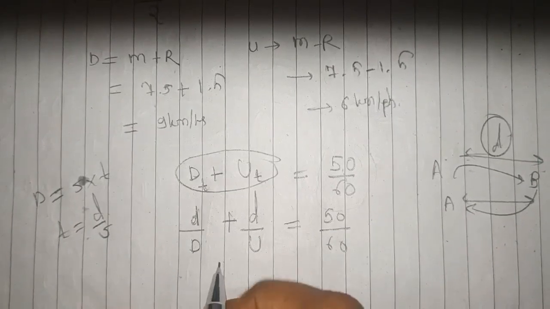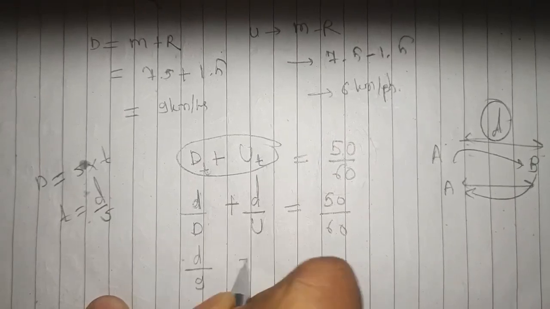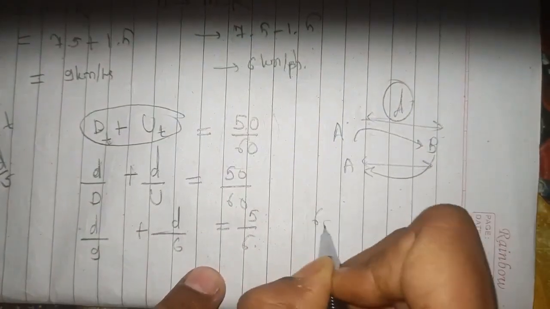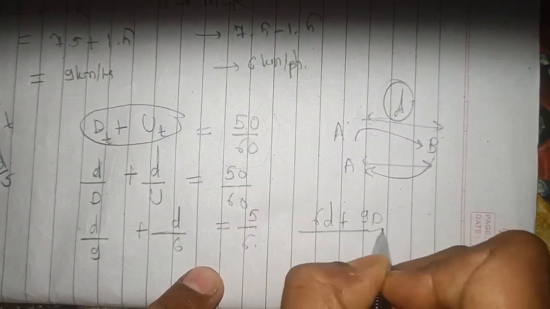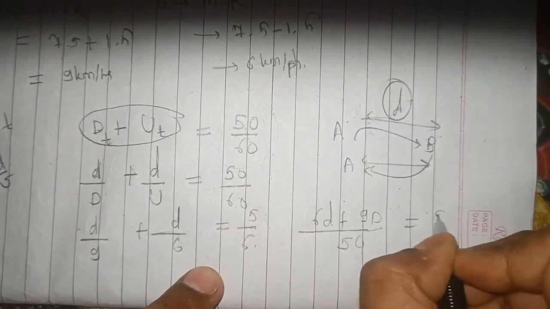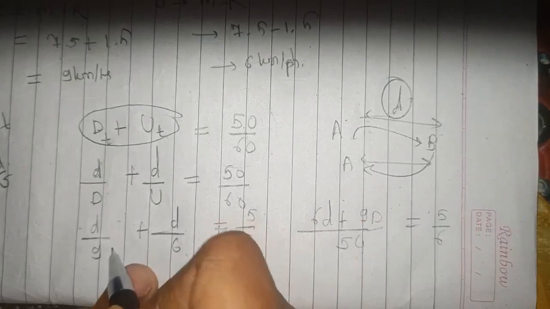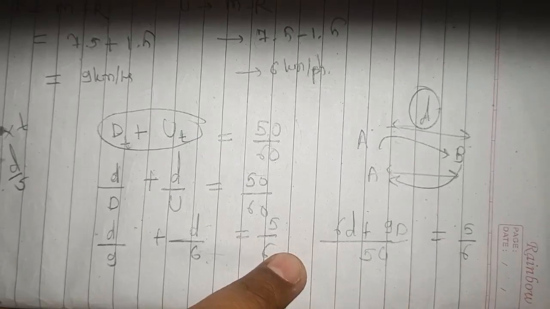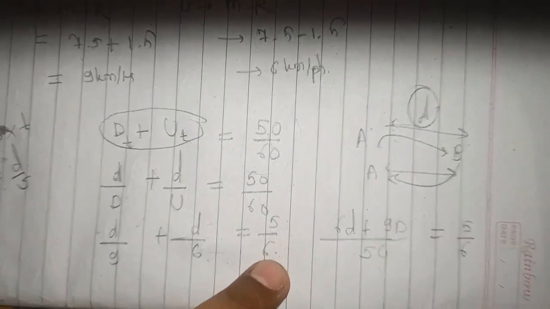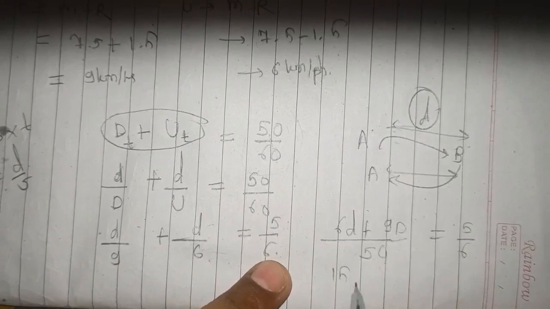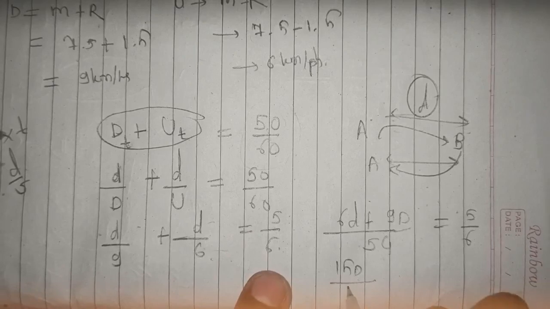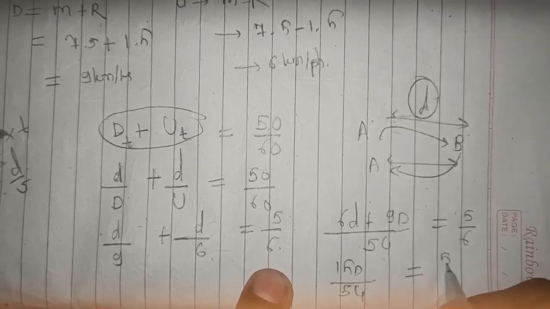So as we already have d, this is d upon 9 plus d upon 6, which equals 5 by 6, right? So it is 6d plus 9d upon 54, which equals 5 by 6. Simply cross it, and the LCM of 9 and 6 is 54. Now 9 plus 6 is 15d, so this is 15d upon 54, which equals 5 by 6.